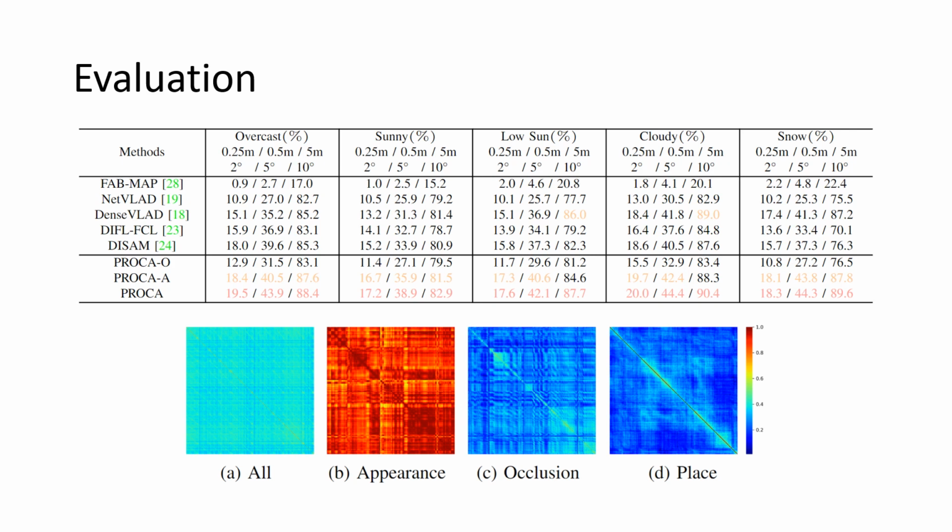Furthermore, for an intuitive visual experience of the feature disentanglement, we extract the codes from a sequence of images and calculate its similarity matrix, where the ground truth similarity matrix is diagonal. As shown here, the disentangled place code is significantly distinctive, thus preferable in place recognition. On the contrary, the appearance and occlusion codes are hard to distinguish among different places and thus should be decomposed from all codes.